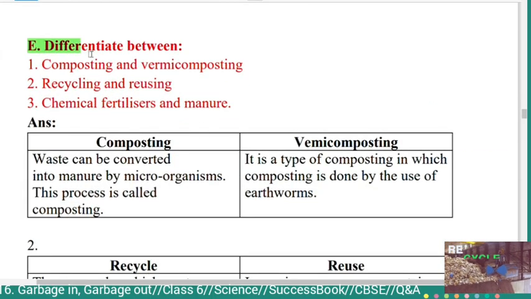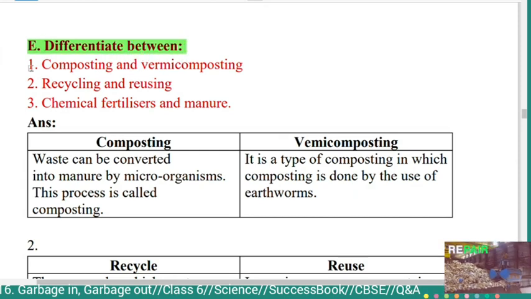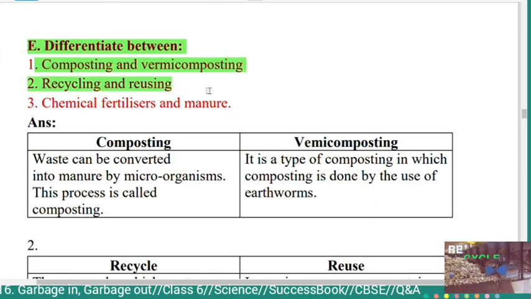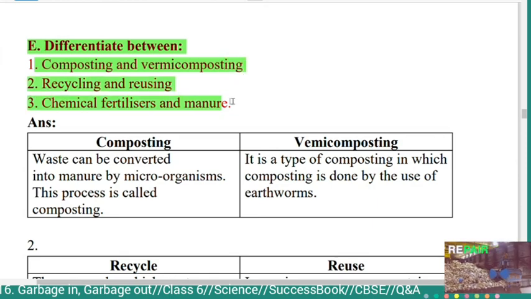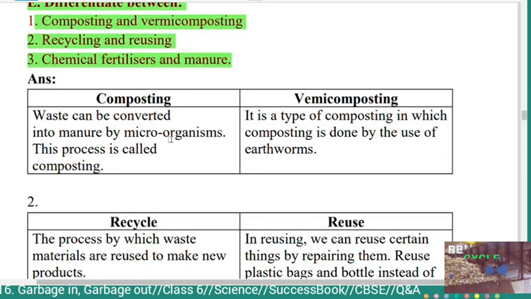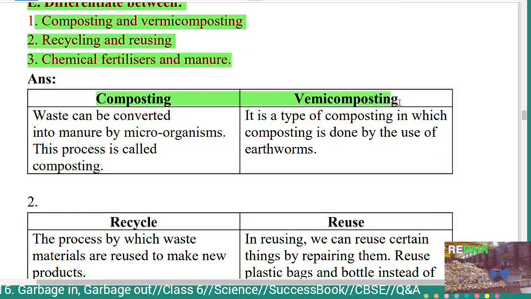Fifth main, E. Differentiate between first one, composting and vermicomposting. Second, recycling and reusing. Third, chemical fertilizers and manure. We will see differences of each. First one, composting and vermicomposting. What is composting? Waste can be converted into manure by microorganisms. This process is called composting. Whereas vermicomposting is a type of composting in which composting is done by the use of earthworms.